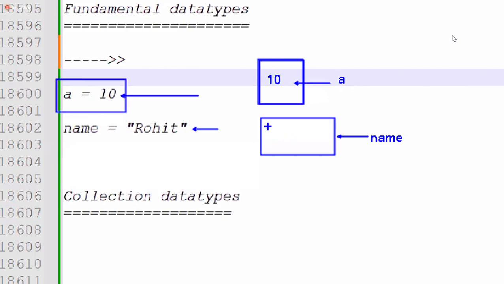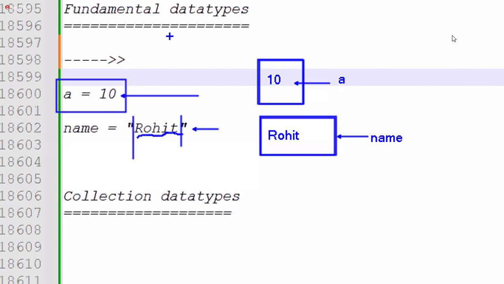Inside it, the characters Rohit are stored. Remember, from the starting quotation to the ending quotation, everything inside is considered a single value. In this memory, a single value is stored, so this is called fundamental.